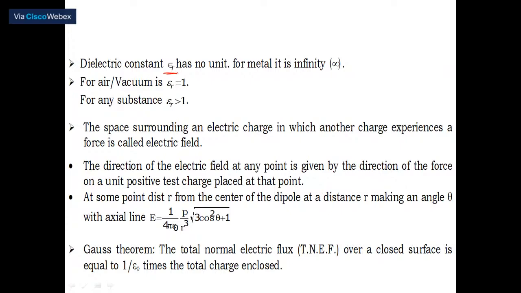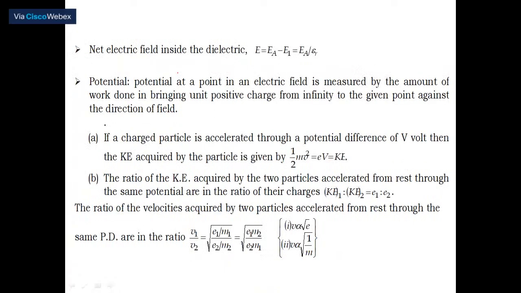Next, Gauss theorem, the most important thing to calculate. The total outward normal electric flux from any closed surface is equal to 1 by epsilon naught times the total charge enclosed by the same surface. That means it is also a measure of electric intensity. How? Easily, I am going to give the equation. You can see that one.